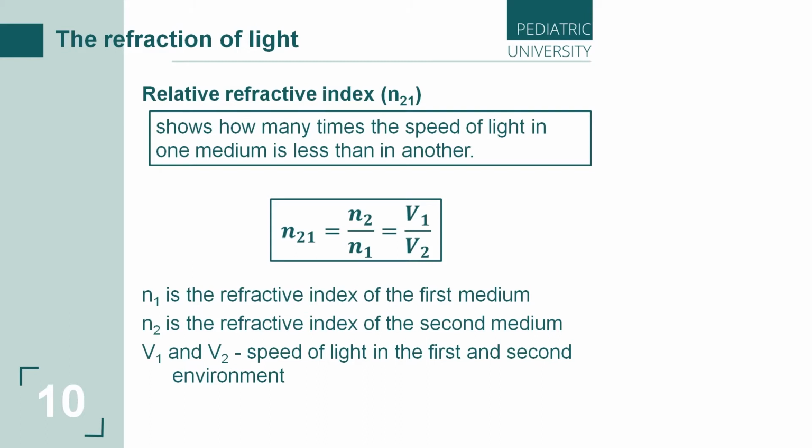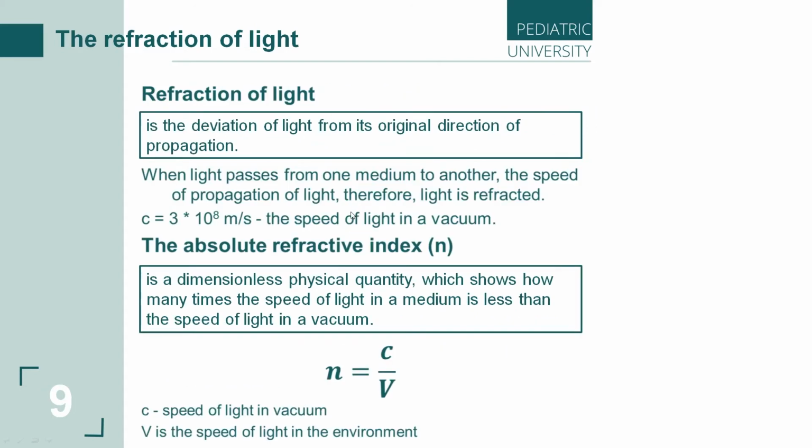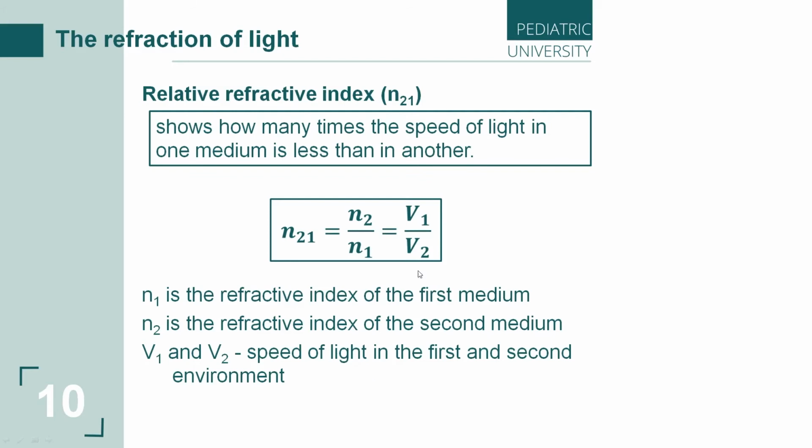So let's see the formula. How can we calculate this index? We should divide the absolute refractive index of the second medium by that of the first medium, because our direction is from the second to the first. Maybe the opposite, maybe from the first to the second. Then the number will be n12, and we should divide n1 by n2.